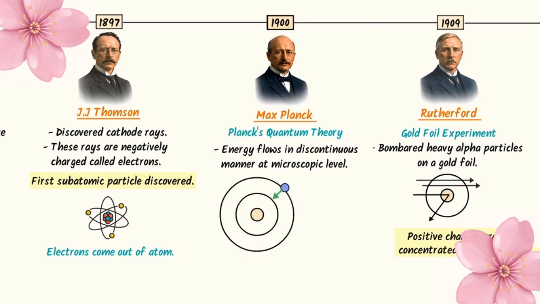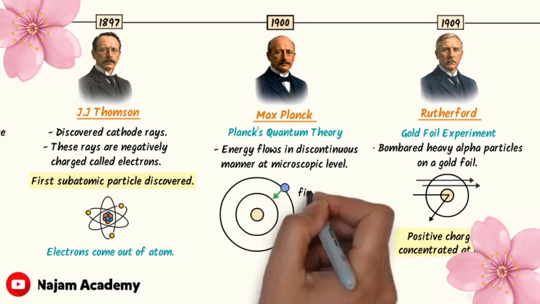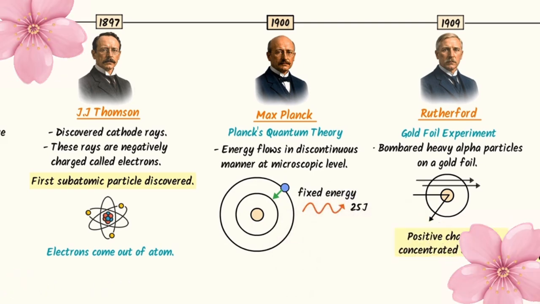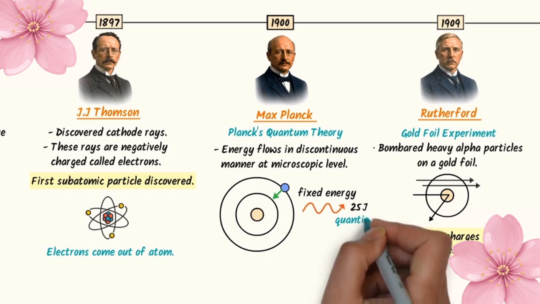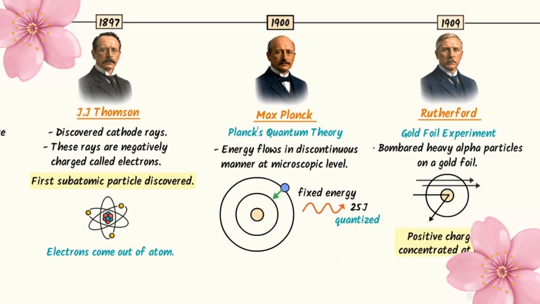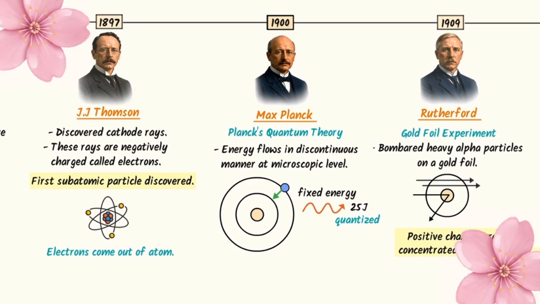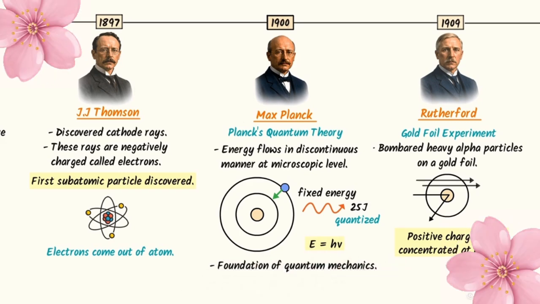When an electron jumps from the fourth energy level to the third energy level, electron loses a fixed amount of energy, let's say 25 joule, in the form of a wave packet. It means that this 25 joule energy is fixed or quantized. We cannot control or change the value of this 25 joule energy. Then he gave his famous equation E equals h nu. This idea of Max Planck Baba becomes the foundation of quantum mechanics.